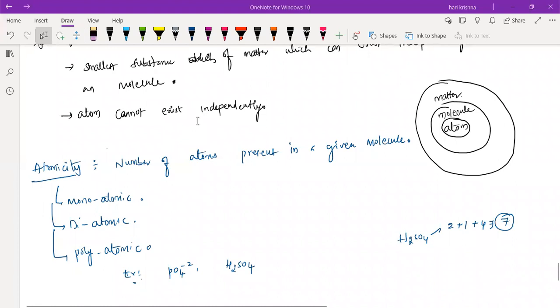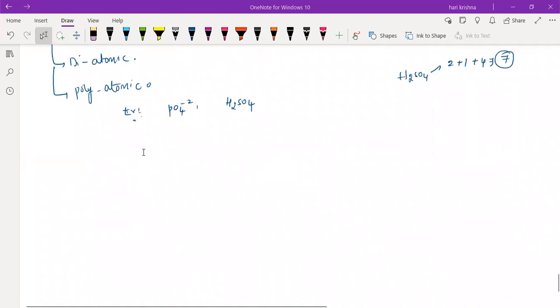Diatomic means which will have only 2 atoms in the given molecule. That is all about atomicity. Generally, remember atomicity is nothing but the number of atoms present in the given molecule. So next we will go for the chemical symbols.